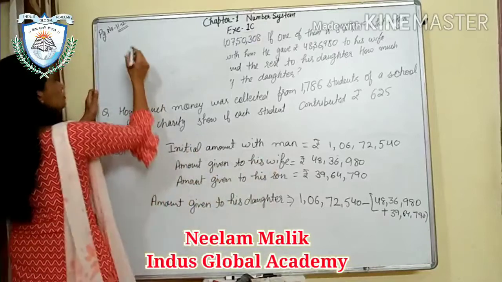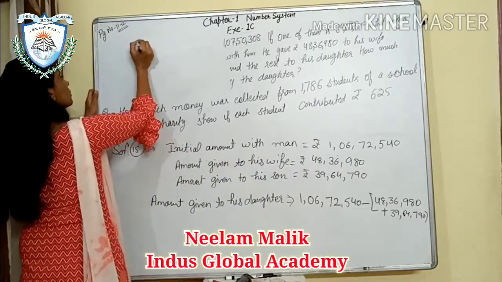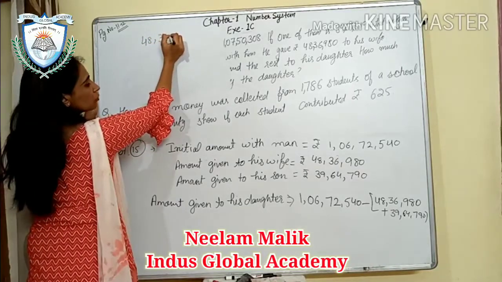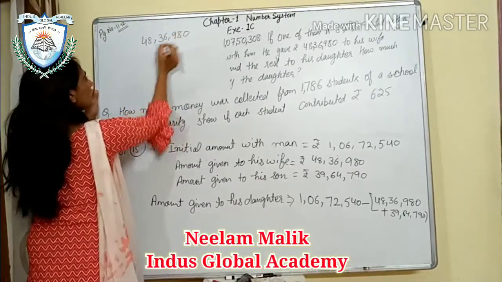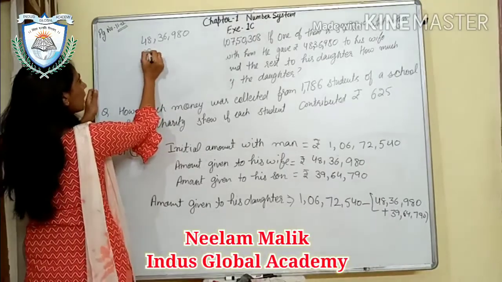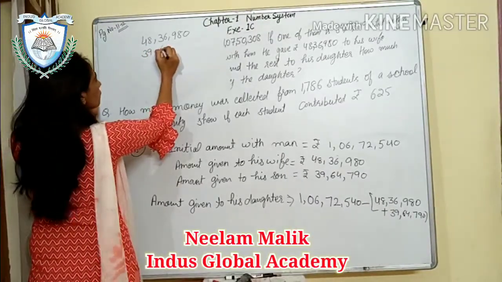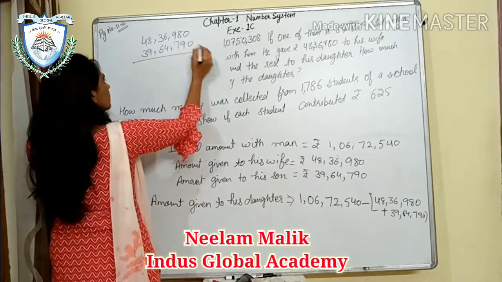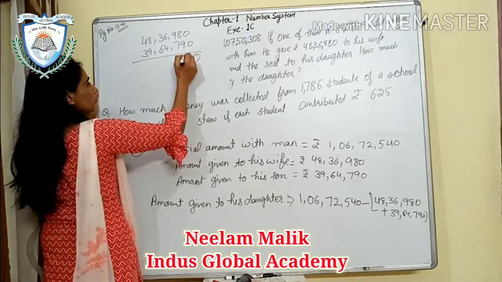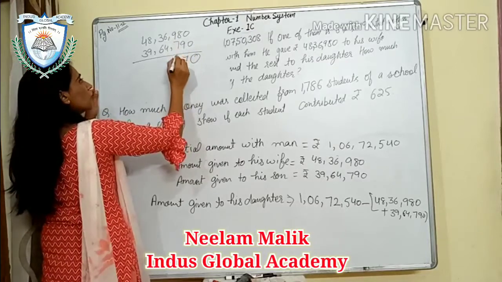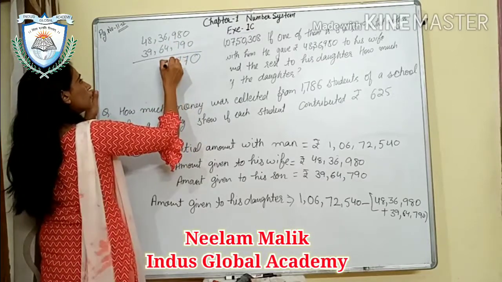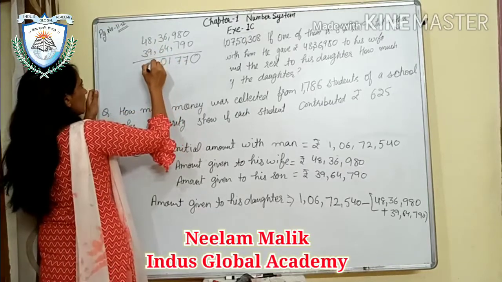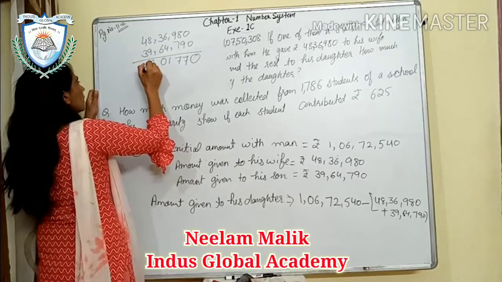So add that amount. What is that? 48,36,980, and add the other one, 39 lakh 64,790. Add this. This is 0. Here will be 17, and here will be 17. 1, 11. It will be 9, and then 10. It will be 18, and this will be 7, 1, 8.